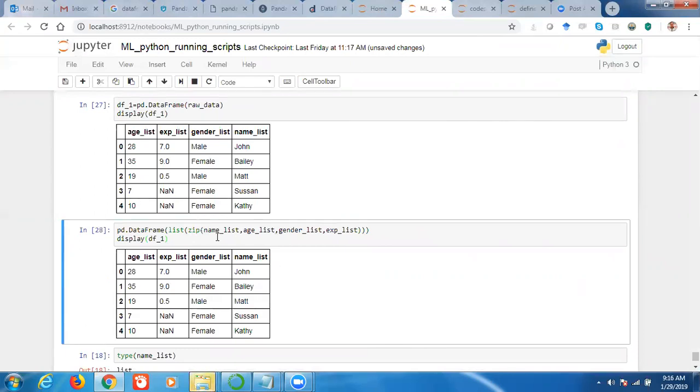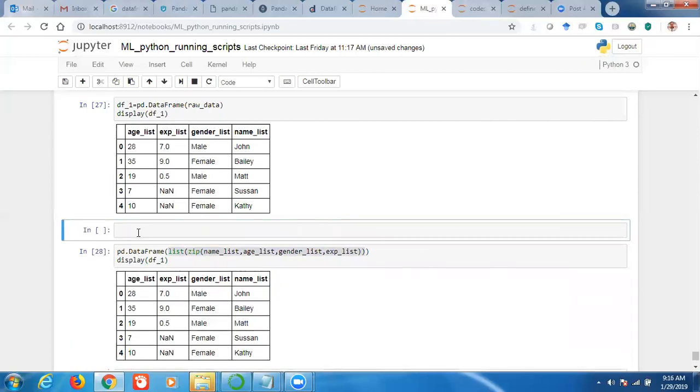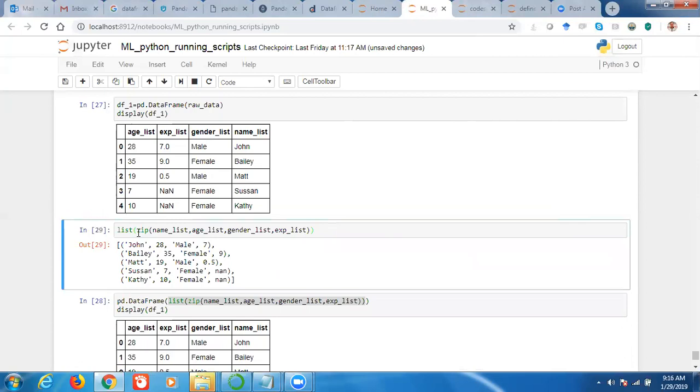So here what we did, name list, age list, gender list, and experience list we already have, and we zip them, right? And we know zip is an iterator. We need to use this. So we use list of zip, right? We pass these values, but please don't get confused. Because data frame is a very important construct of Python. So what we are trying to do is pretty simple.